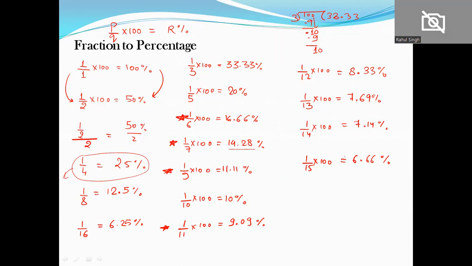Okay, let's take multiples of fractions. When I talk about multiples of a fraction, what does it mean? Like 2, 4, 6, 8, 10. These are the multiples of 2, right? And we also have multiples of fractions, like 1/2. If I convert 1/2 into percentage, that will be 50%, right? What about 2/2? That's the second multiple of 1/2. We get 1, so it will be 100%.